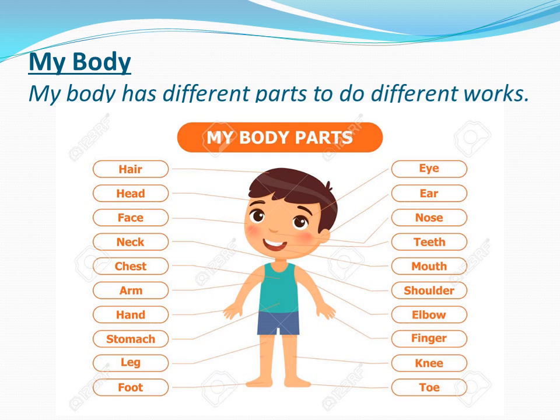Then on your left hand side you can see eye, ear, nose, teeth, mouth, shoulder, elbow, finger, knee and toe. So these are the different parts of our body.